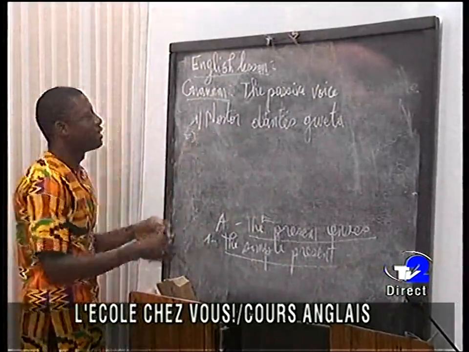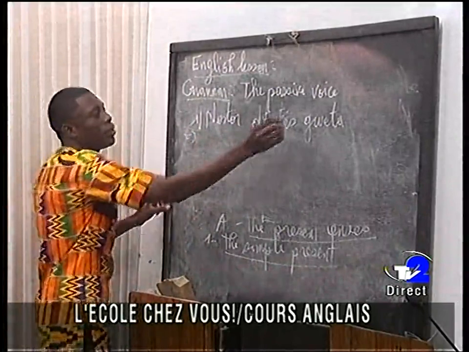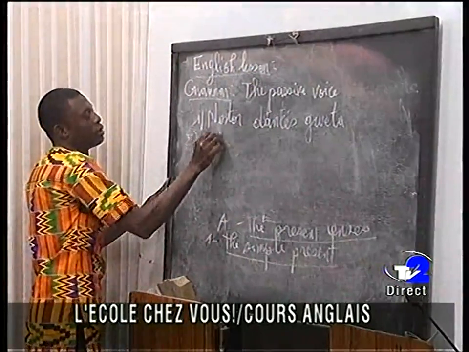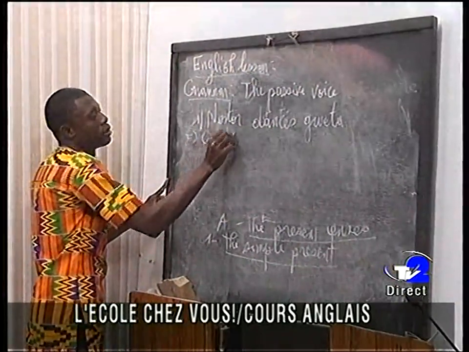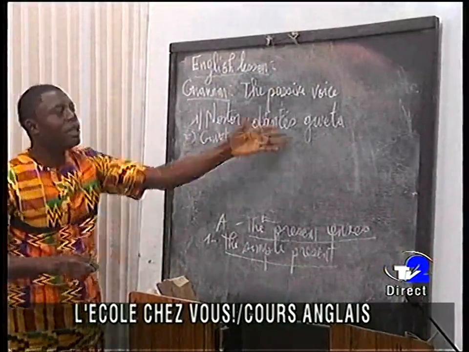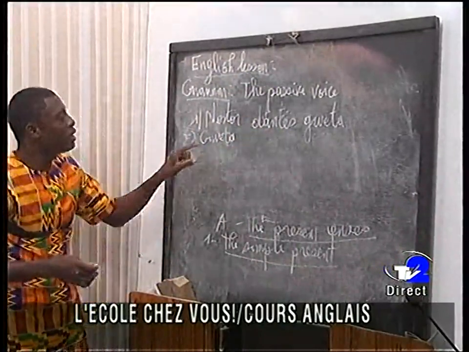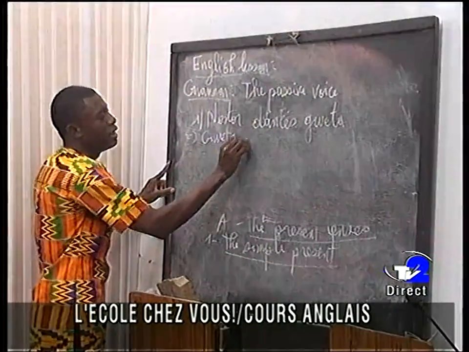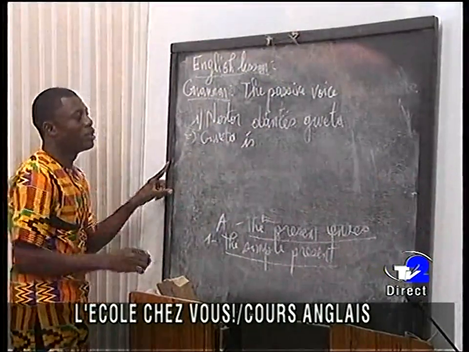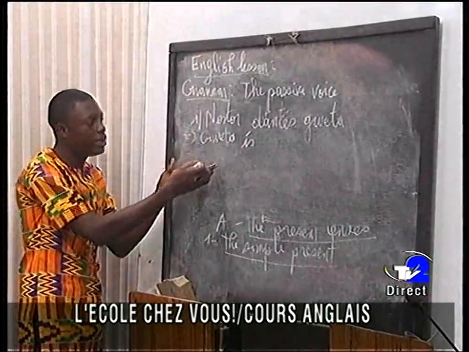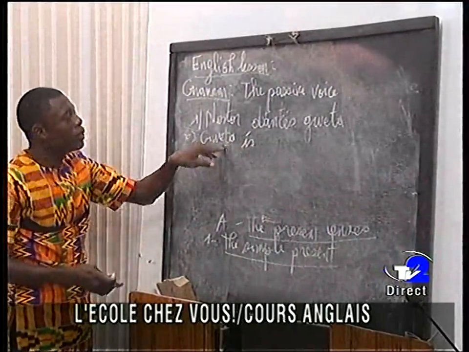So Nestor dances guitar. Guitar now becomes the subject. To be of guitar, it is the third person singular, so we use guitar is.